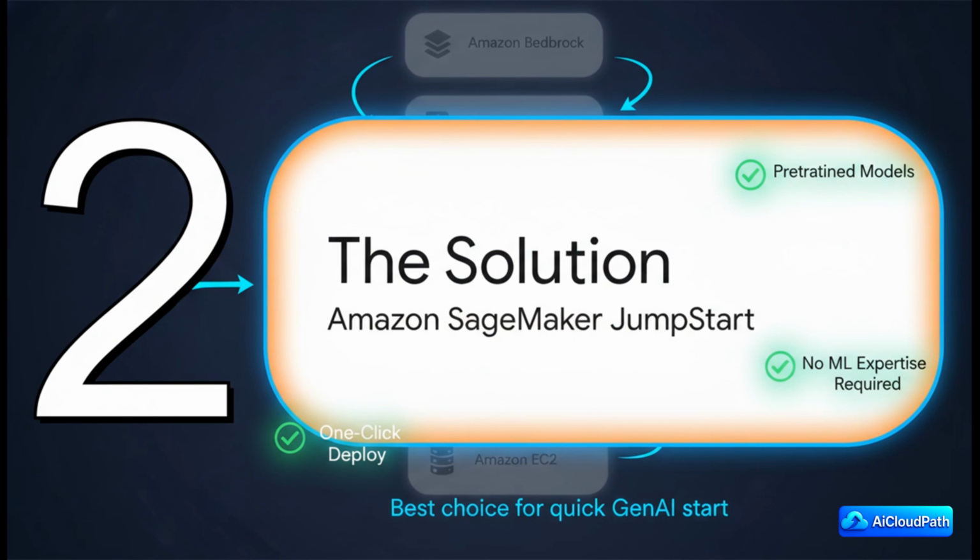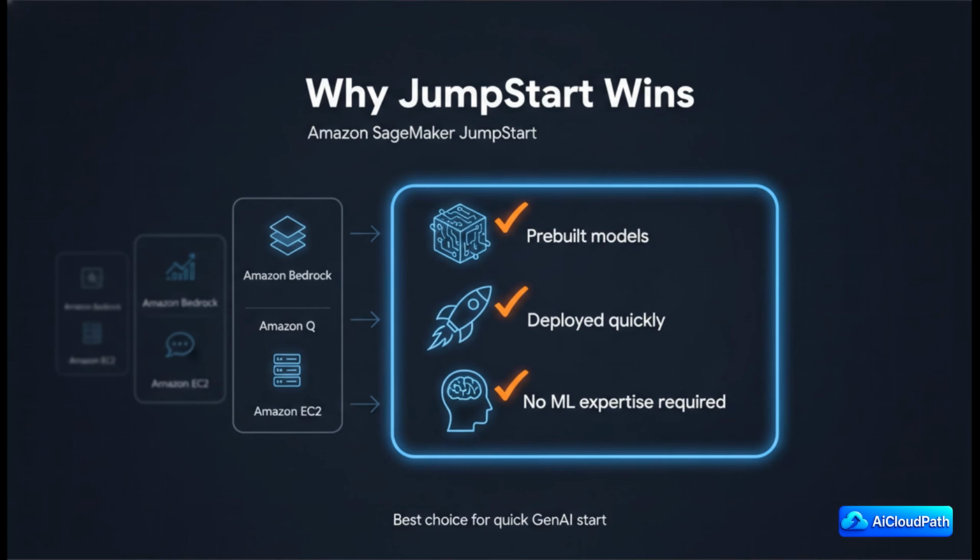And just like that, through the process of elimination, we have our clear winner. It's Amazon SageMaker JumpStart. So let's zoom in on exactly why this is the perfect tool for this job. I mean, just look at this. JumpStart hits every single one of our requirements. It's got a massive library of pre-built, pre-trained models ready to go. It's specifically designed for quick deployment. And maybe the best part? You don't have to be a machine learning PhD to get it working. It's all about making powerful AI accessible and fast.